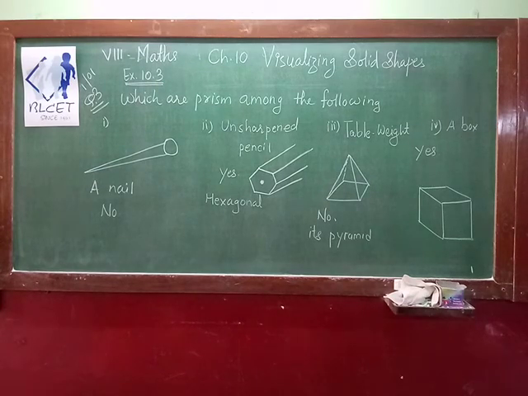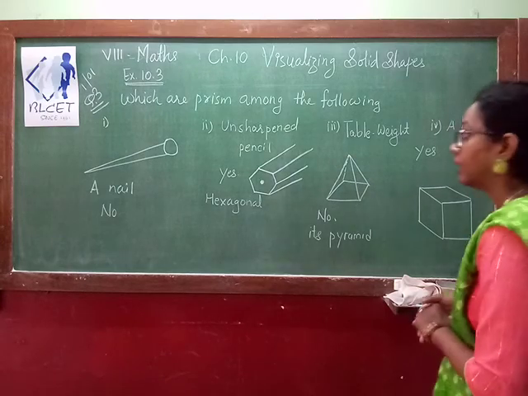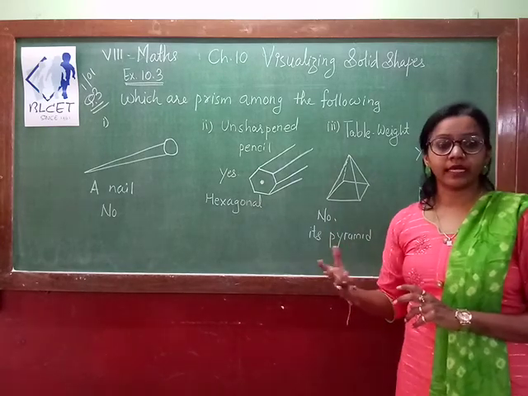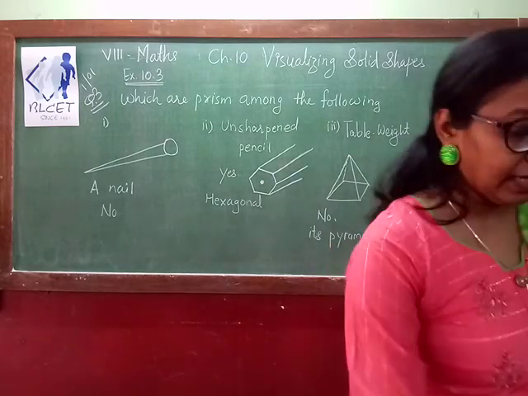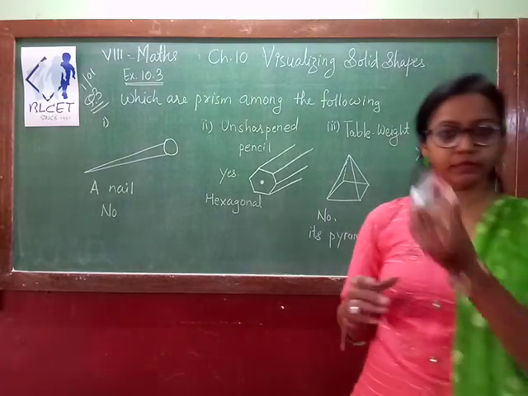The question is, which are prisms among the following? I have already drawn each and every diagram on the board. The first one is a nail, and you have to judge whether this looks like a prism. Before you compare, I am just showing you the prism.